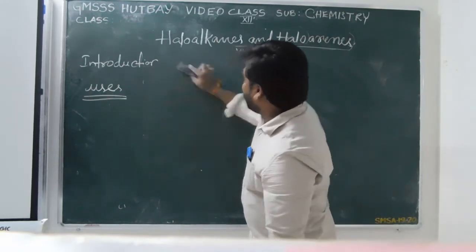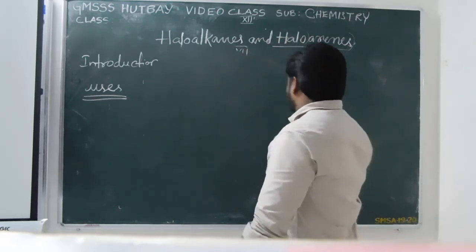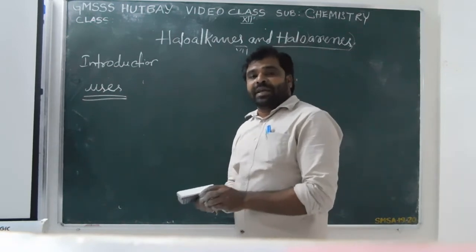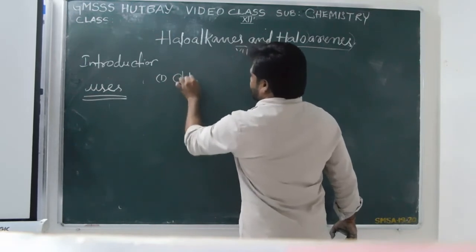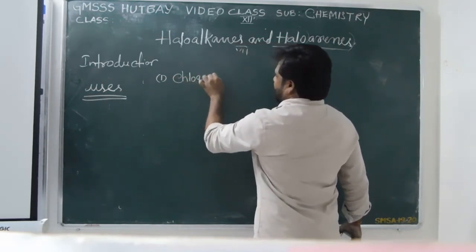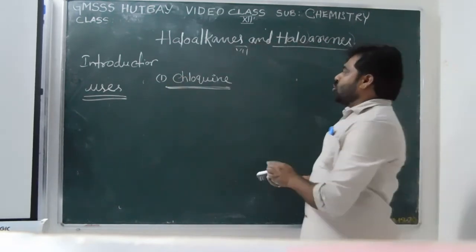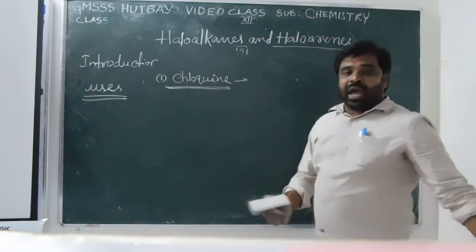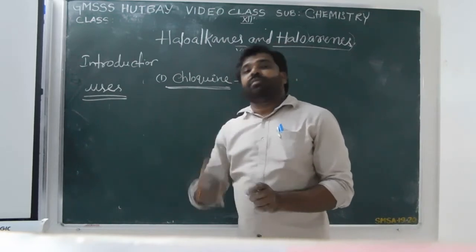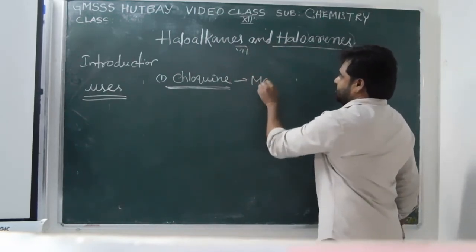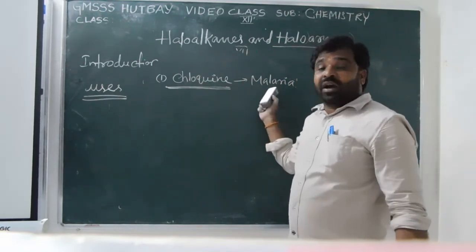Some of the halogen containing organic compounds are synthetically available. These are very useful in medical care and medicines. One is chloroquine. You have heard about chloroquine. This chloroquine is one of the medicines which belongs to halogen containing organic compounds. This chloroquine is used for the treatment of malaria fever.